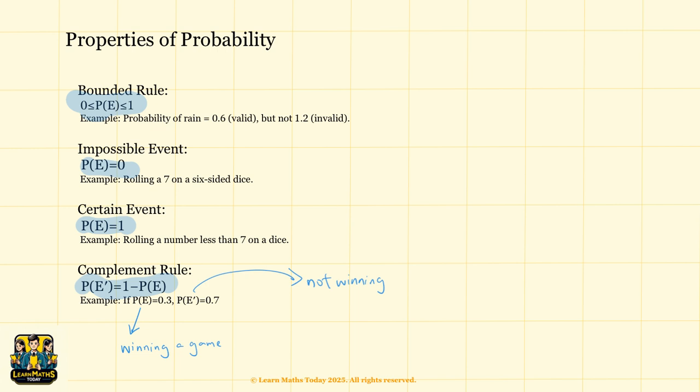This rule is especially useful when it's easier to calculate the chance of something not happening and then subtract from 1, and it's often tested in the exams. So please remember this complement rule. These four properties are the foundation of probability. We use them often as we solve more problems and learn more advanced ideas.